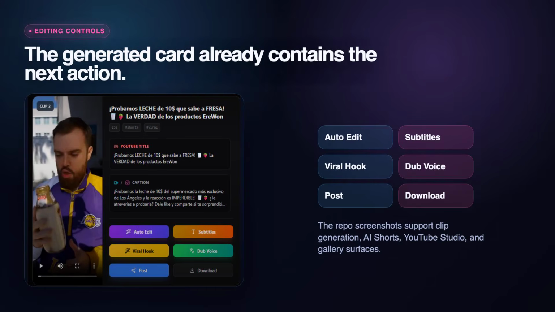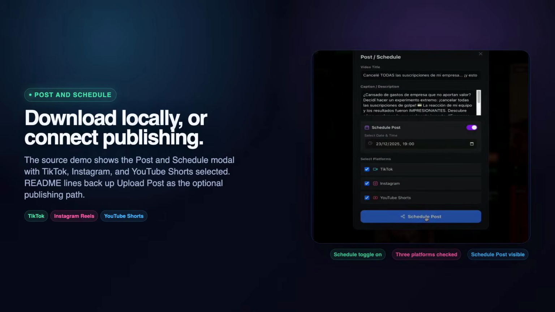The repo backs this up with screenshots for the clip generator, clip results, AI Shorts, YouTube Studio, and the UGC gallery. This is real product surface, not a mock screenshot. The useful detail is that the clip, title, caption, and next action sit together. Publishing is not bolted on as an afterthought.